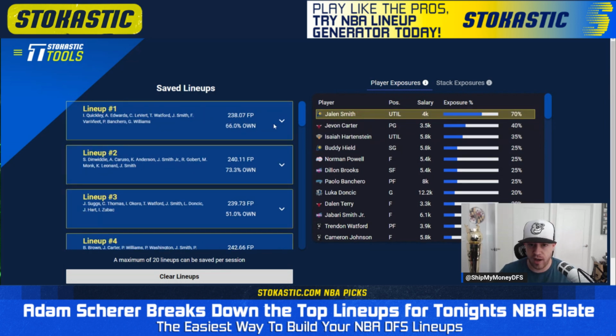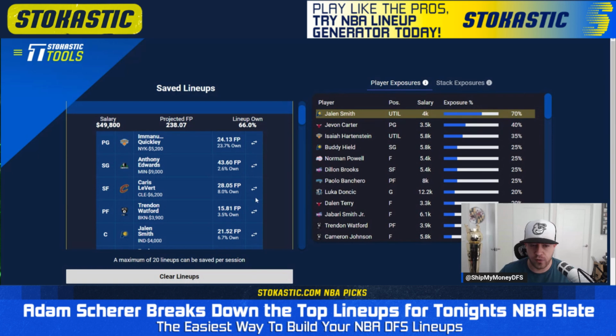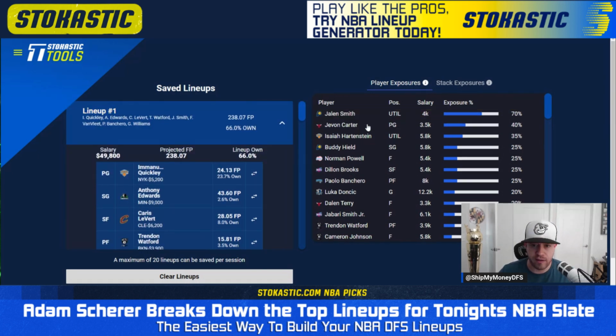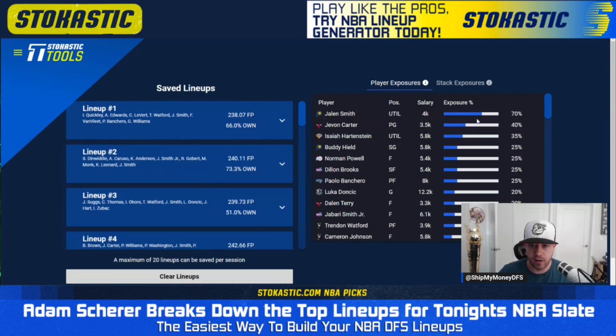You also, of course, could just highlight them and then go in here and use the arrows to swap out Jalen Smith, for example, like I showed you before as well. So you do have easy customization options if you're getting to a spot where you don't necessarily want as much of a player as you're getting. But ignoring those guys at the top, we do get some normal plays showing up after that.